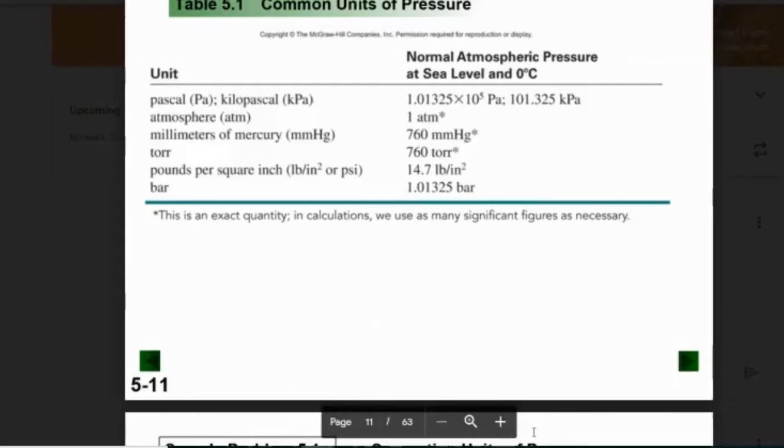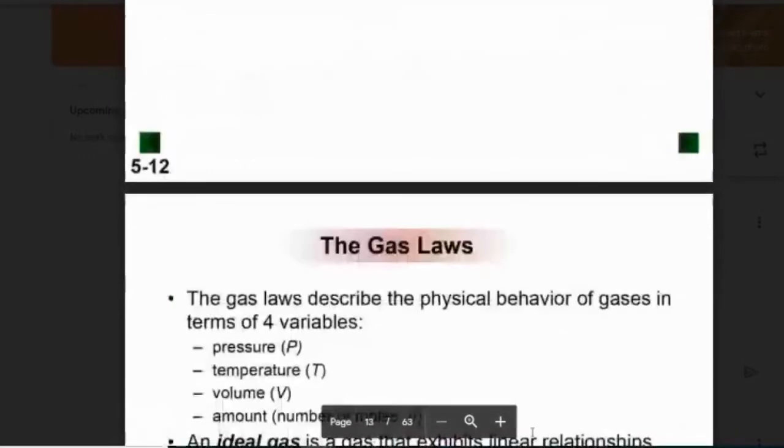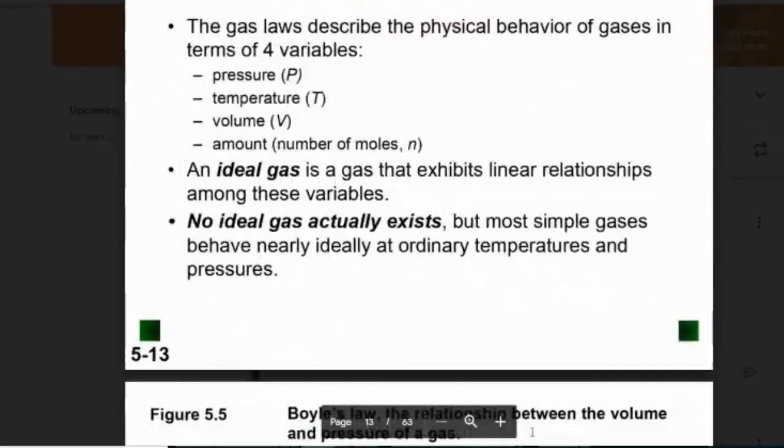It's based on the fact you have a force, which is weight, divided by an area, which in this case is square inches. Area is length times width. And these are all equivalent. So that means 1 ATM equals 101.325 kPa, which equals 760 millimeters of mercury, which equals 14.7 pounds per square inch, which equals 1.01325 bar. Those all mean the same thing, so they're conversion factors. We're not doing this. And I might not do that at all, actually.